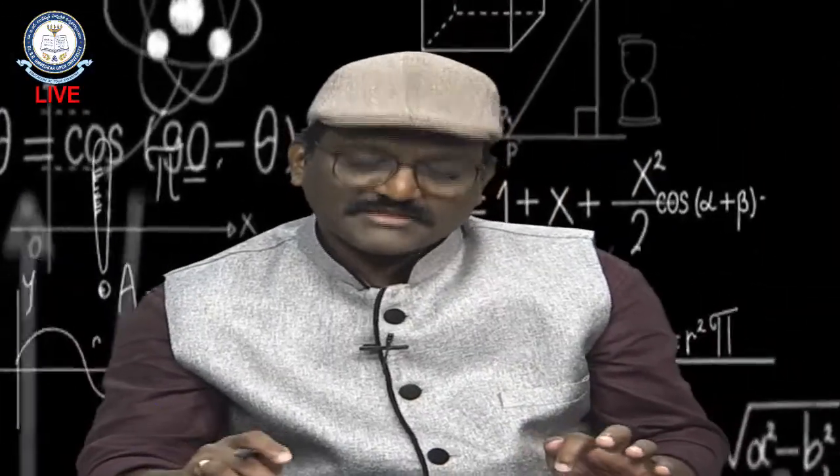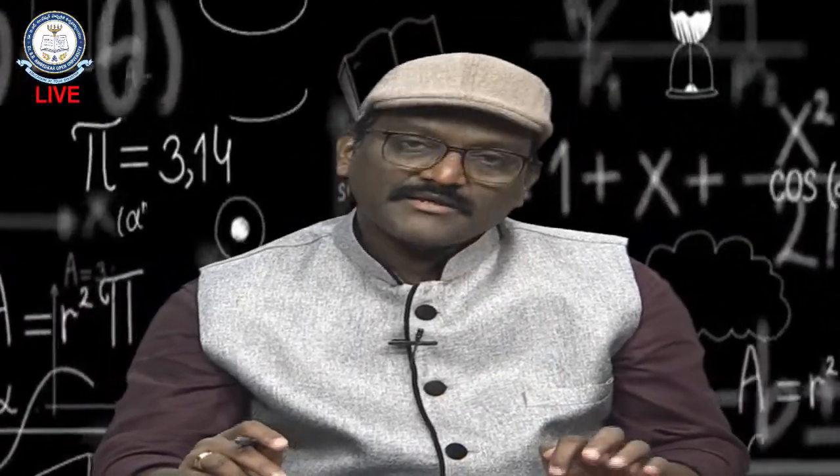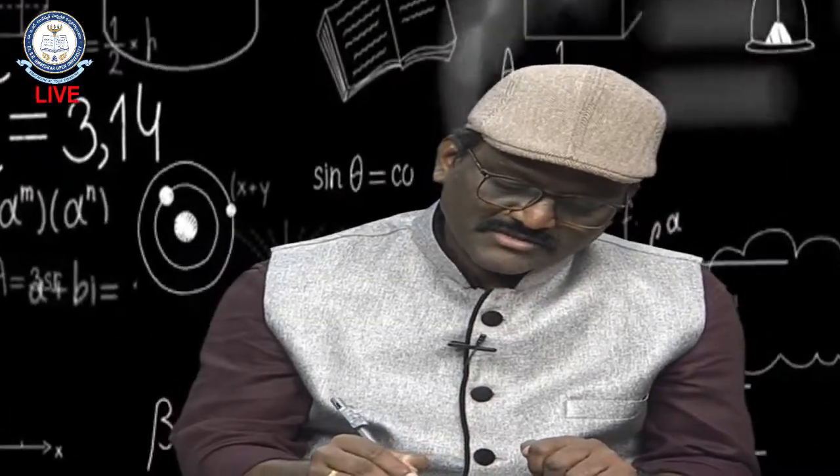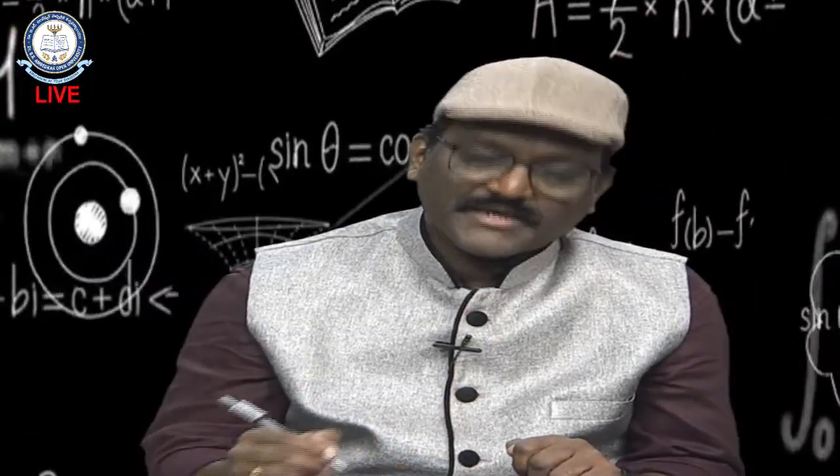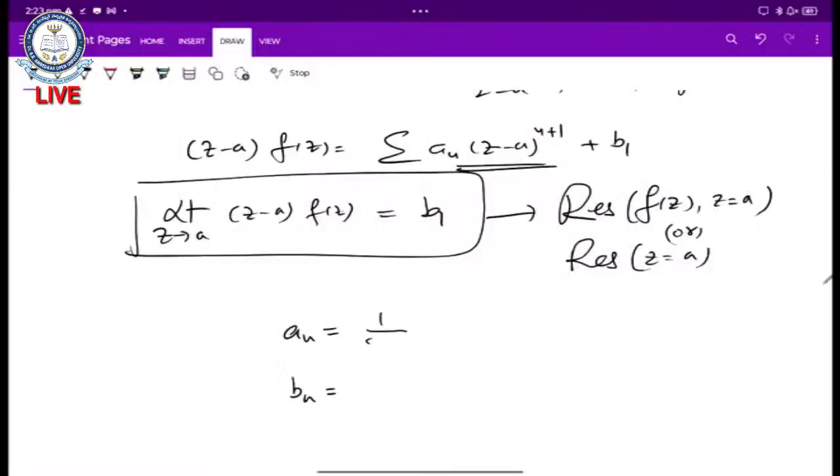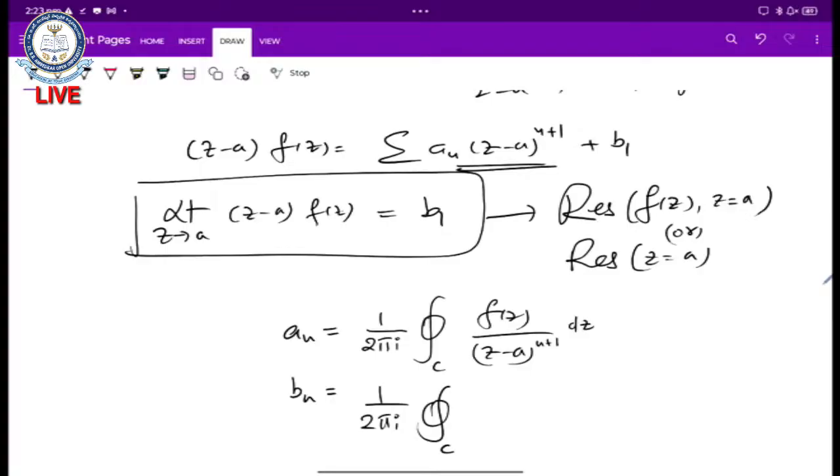Now, this is the definition of residue, and in the Laurent series formula we have coefficient formulae, a n value and b n value. The a n value is 1 over 2 pi i integral over c f of z by z minus a whole to the power of n plus 1 dz. This is the coefficient of a n in the Laurent series, and the coefficient of b n is 1 over 2 pi i integral over c f of z by z minus a whole to the power of minus n plus 1 dz.